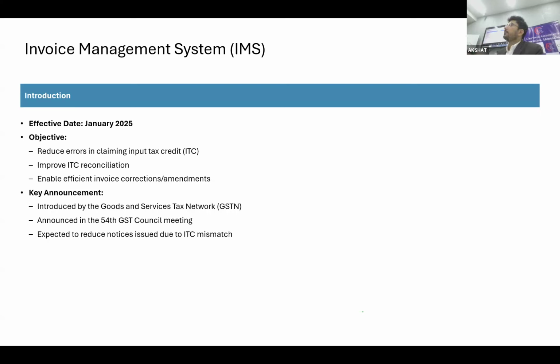Because not only will you be prompted a notice, various notices have been issued in case your data gets mismatched between GSTR 1 and GSTR 3B. But after the introduction of IMS, adopting the technology is not an option. You have to go for technology, be it any small software, be it any big software, maybe that is relevant to you or not, but adopting the technology is a must once the IMS comes, because one cannot have the complete record of the invoices that you may have kept as pending.